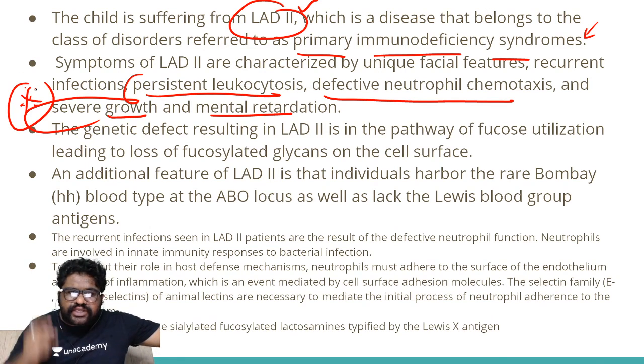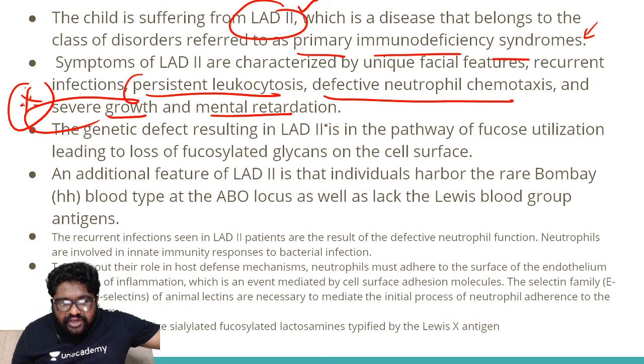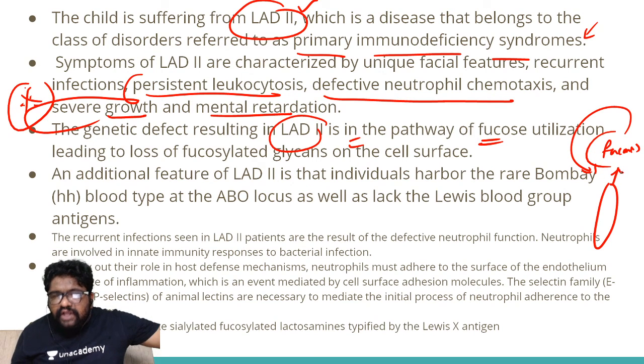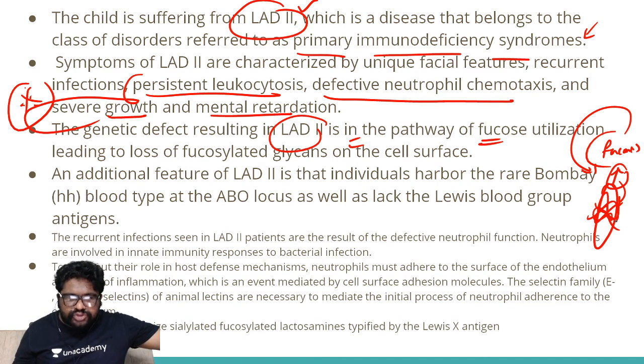Why persistent leukocytosis? The already existing leukocytes are not functioning, so your body will take a futile step to keep on producing more and more leukocytes to fight the problems. And remember, the genetic defect in LAD2 is in the pathway of fucose utilization, leading to loss of fucose-related glycans on the cell surface. If this is a leukocyte, you should be having some antigens which should be getting fucose. If that fucose is not bound to the antigen, the non-fucosylated antigens are present on the surface of these kinds of WBCs. So the WBCs will not be able to perform normally, like phagocytosis or clearance of an organism.